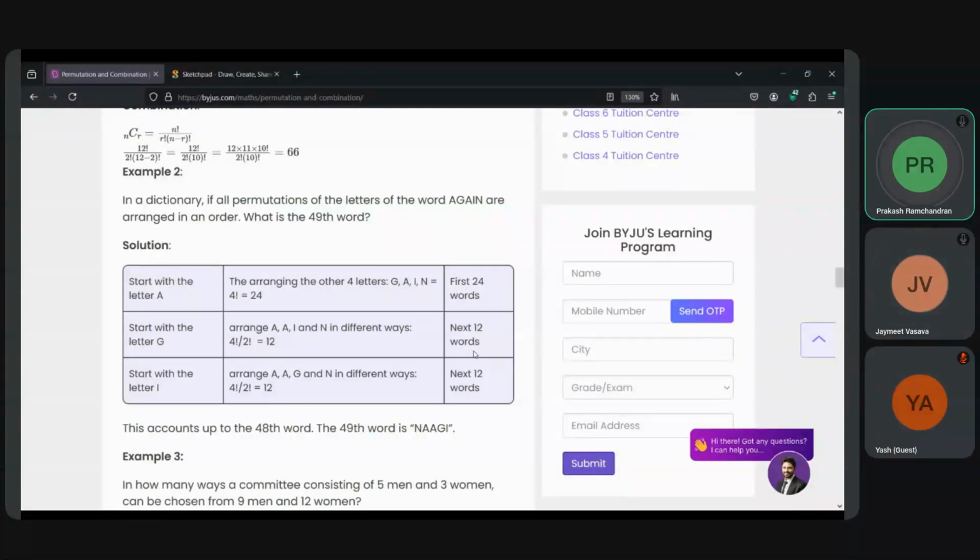The 49th is then starting with N, and then AAGI will continue. So that is the word. Yes, I am telling you, these permutation problems are problematic. You cannot really apply any formula there. You have to take one by one and read between the lines what the letter means, what the word means, and what this combination is. Okay. So when permutation comes, don't apply the formula. If you know it is related to permutation, don't apply the formula, just calculate based on the logic.